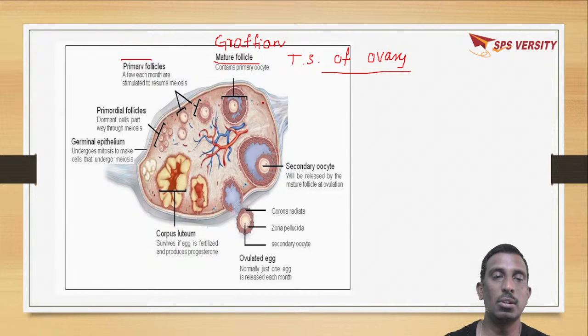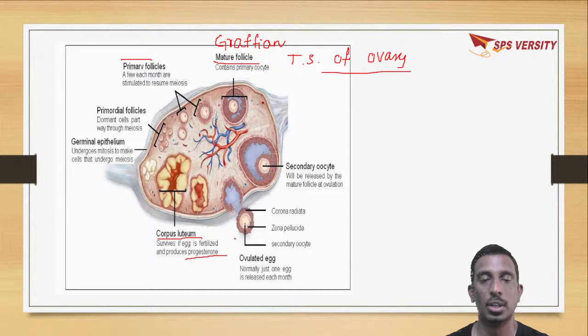After release of the ovum, it develops into corpus luteum, which will secrete progesterone. So this is how the hormones are released from ovary, majorly two steroidal hormones, estrogen and progesterone.